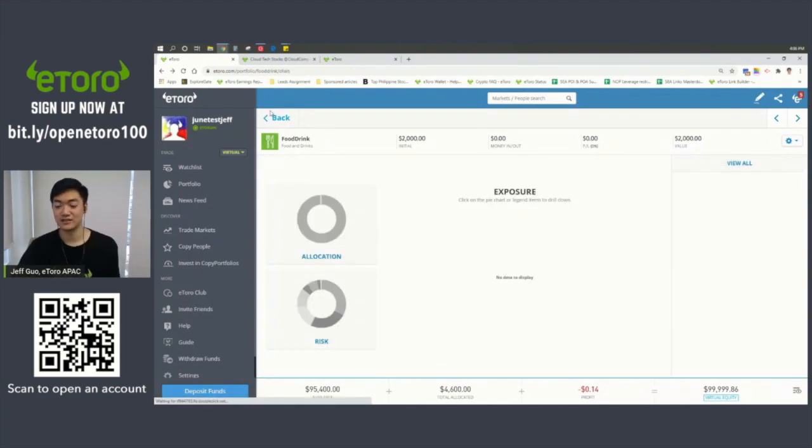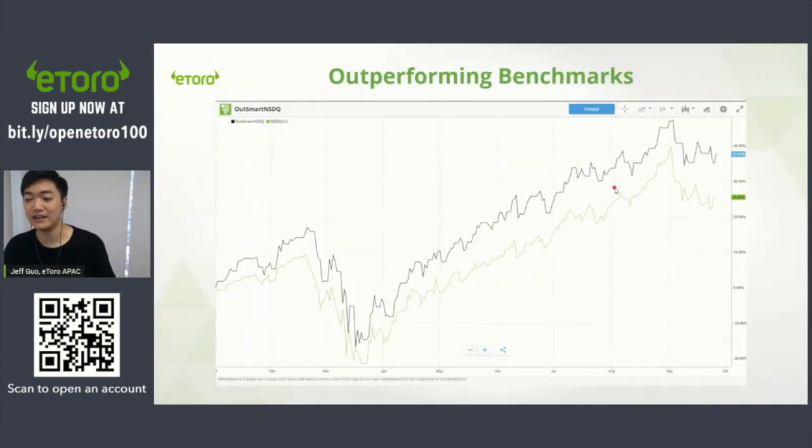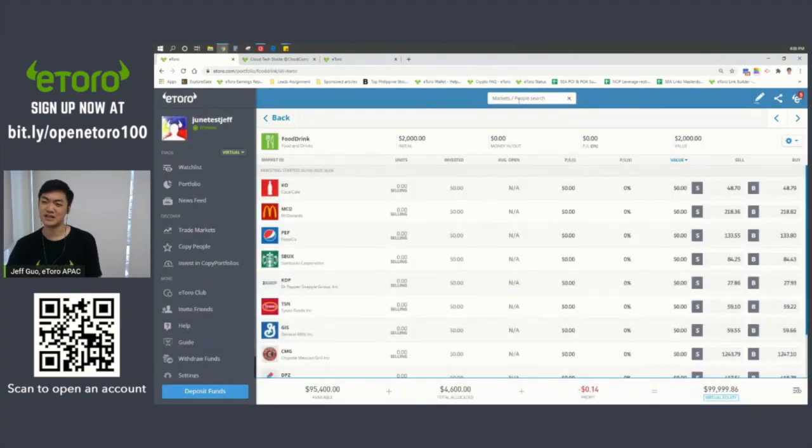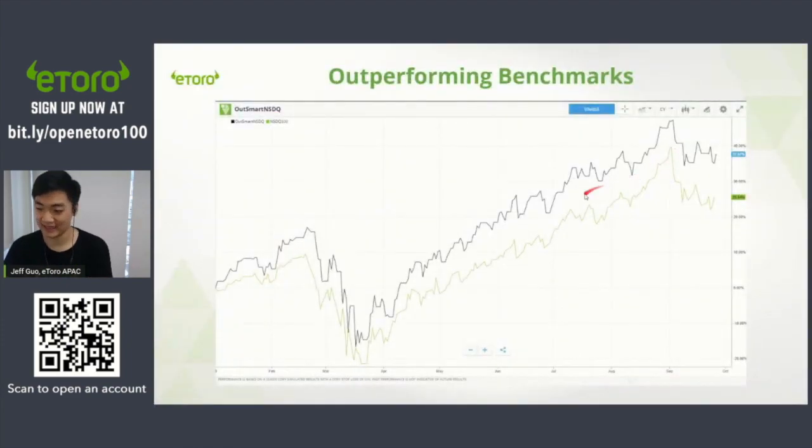So something like this. So that's just a very quick look at copy portfolios. Hopefully, naintindihan nyo siya. Kasi ang pwede ko naman kasi gawin dito is pwede ako pumunta sa Coca-Cola and invest in it myself. McDonald's, and then invest in it myself. But if I don't want to go through all that trouble, then I just click copy portfolio, food and drink, and then invested na kagad ako sa lahat na to. So yeah, that's basically it.